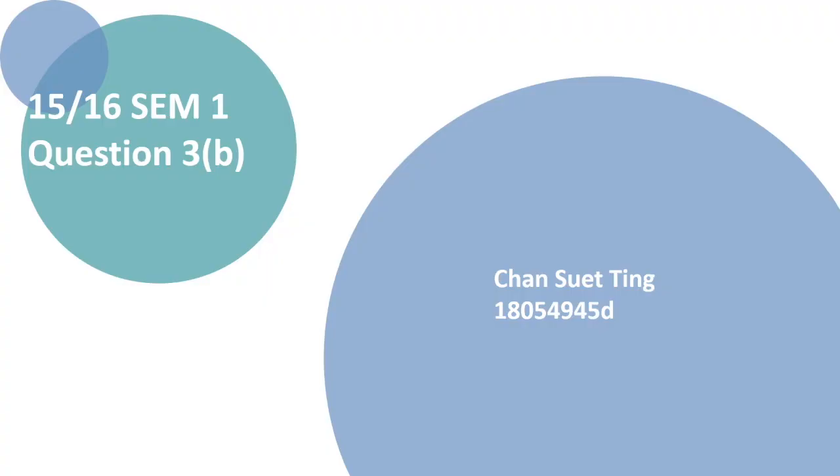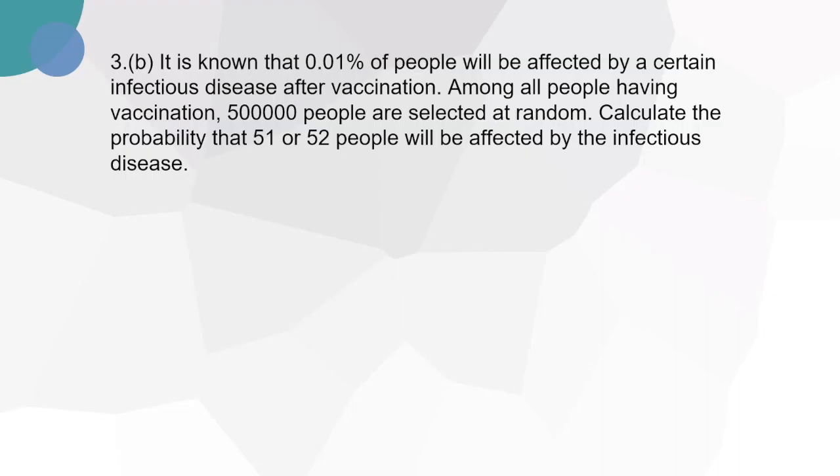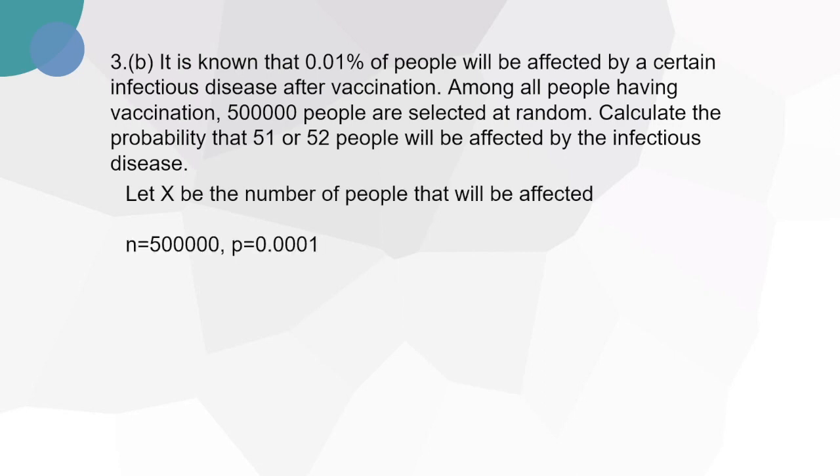Here comes question 3b. It is known that 0.01% of people will be affected by a certain infectious disease after vaccination. And among all people having vaccination, 500,000 people are selected at random. And we are going to calculate the probability that 51 or 52 people will be affected by the disease. So firstly, let X be the number of people that will be affected. Then n is equal to 500,000 and p is equal to 0.0001.